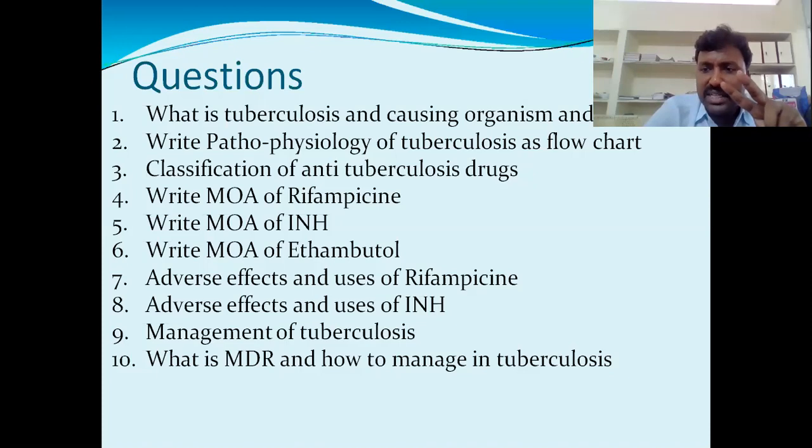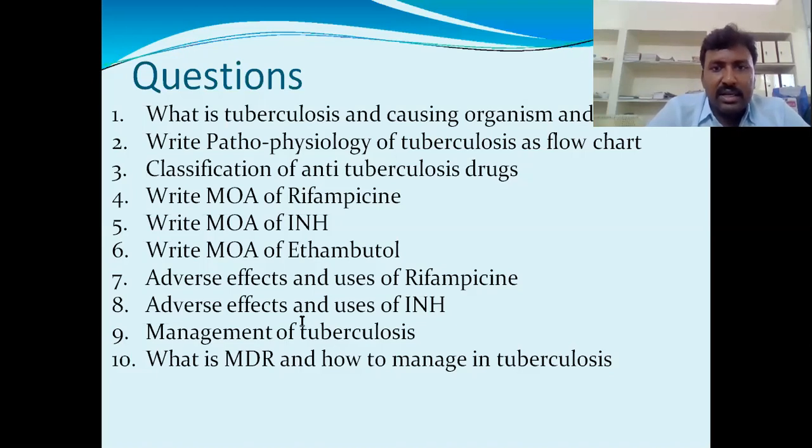At least 2 conditions, especially meningitis and pregnancy. How can you manage it if a tuberculosis patient becomes pregnant? In that case, how can you treat? And in tuberculous meningitis, how can you treat? This is the important management.